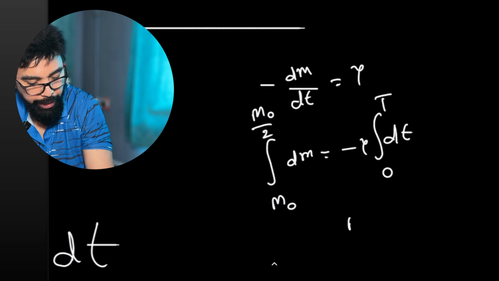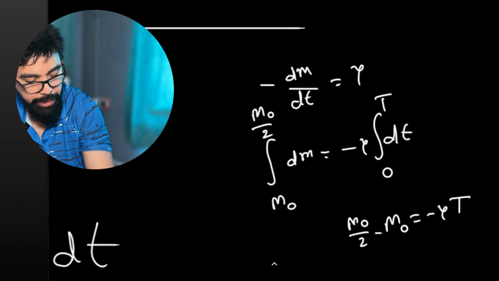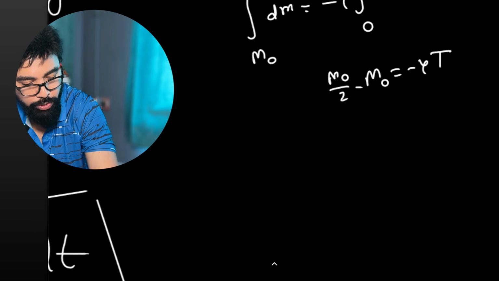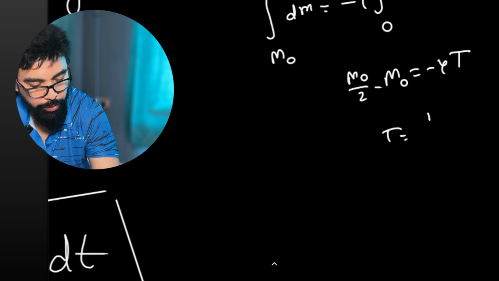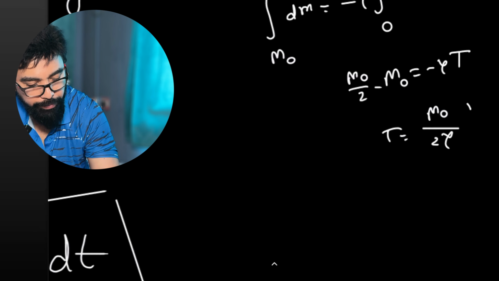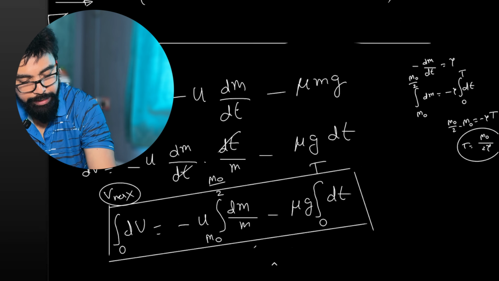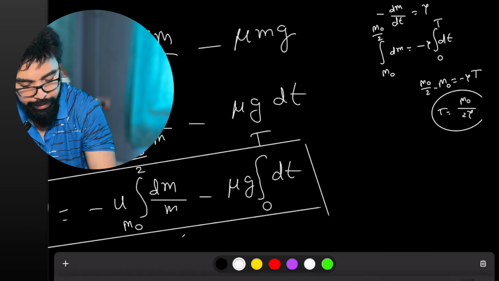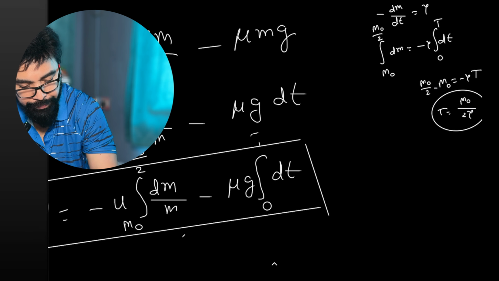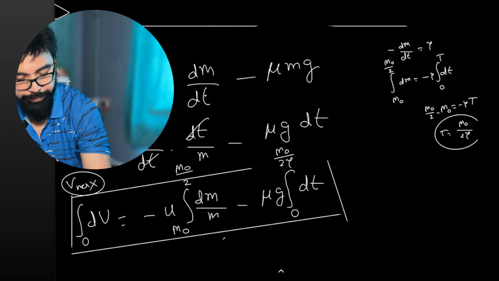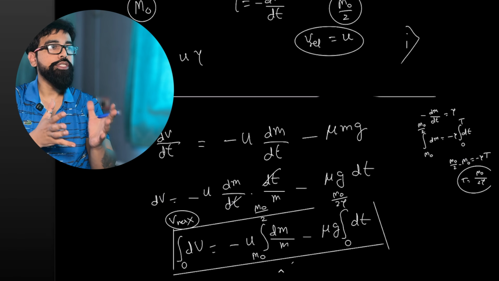So we get m0 by 2 minus m0 is equal to minus gamma T. So this means the value of capital T is equal to m0 by 2 gamma. So this capital T that we have at the upper limit of time, we know the value. That value is m0 by 2 gamma.